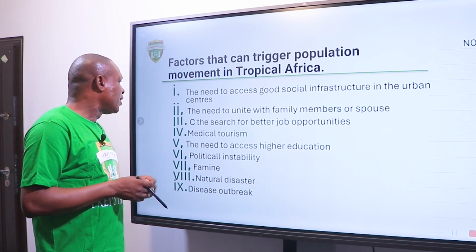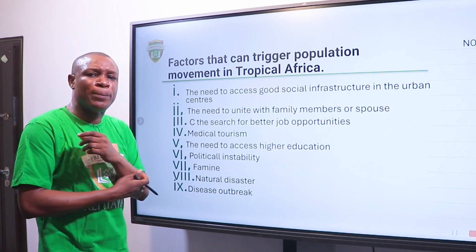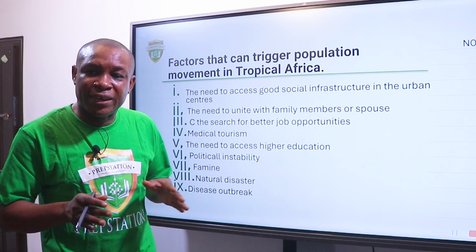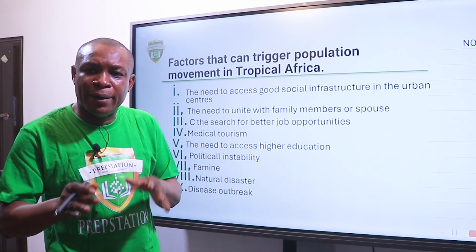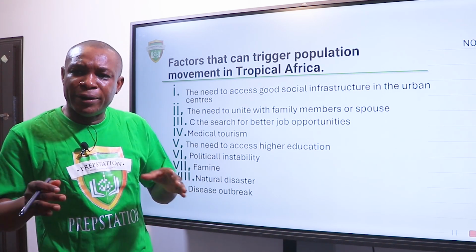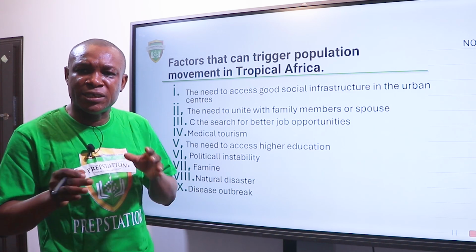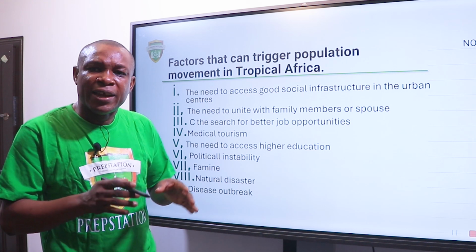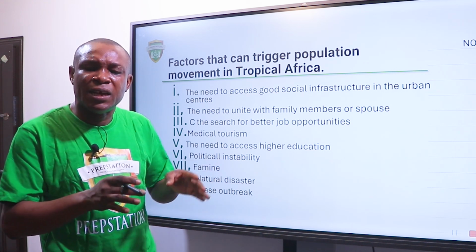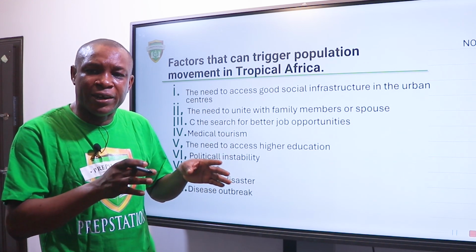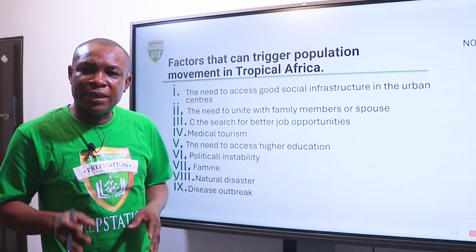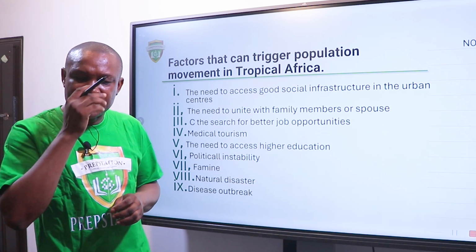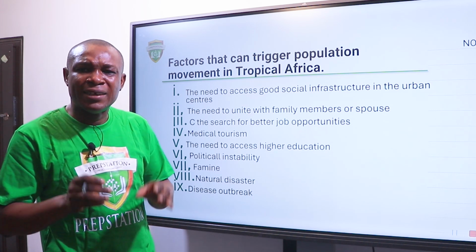The next one is the search for better job opportunities. This is one of the factors that trigger rural to urban migration. There are abundant white-collar job opportunities in the cities. So people, the rural dwellers who want to leave the agrarian economic activity in the rural area to the urban center to seek white-collar jobs that are prevalent in the urban center.